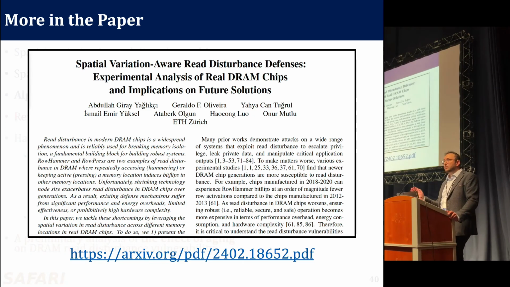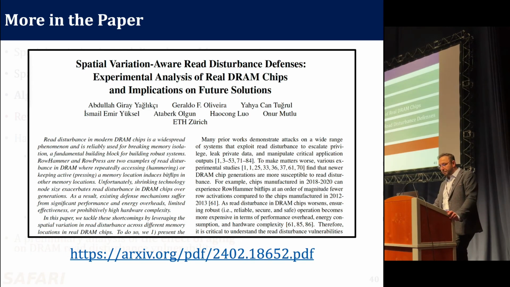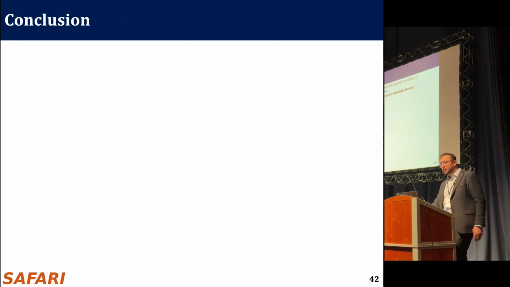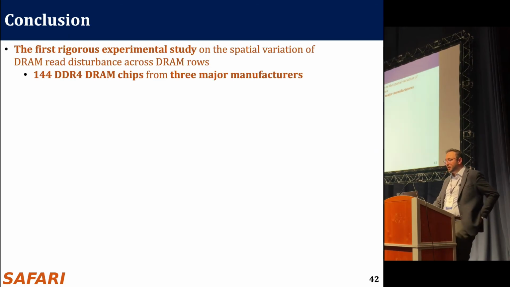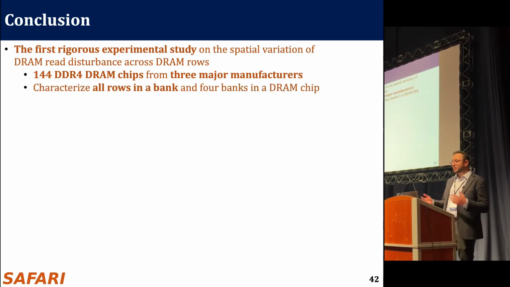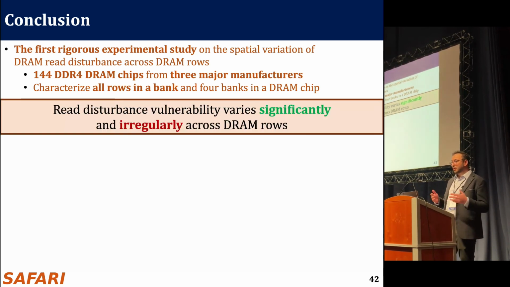And you can find all these details in the paper. To conclude, we present the first rigorous experimental study on spatial variation of DRAM read disturbance across DRAM rows. We tested more than 100 DRAM chips from 3 major manufacturers. We characterized all rows in a bank, and we looked at 4 different banks. And we observed that read disturbance vulnerability varies very significantly and irregularly.